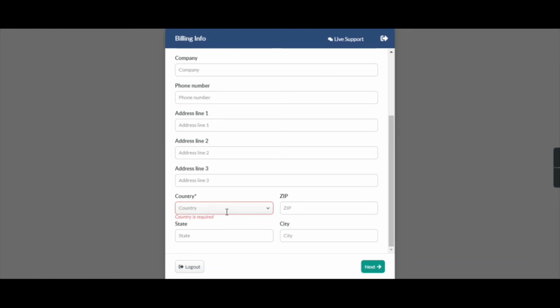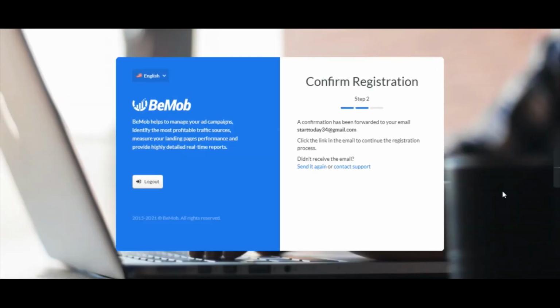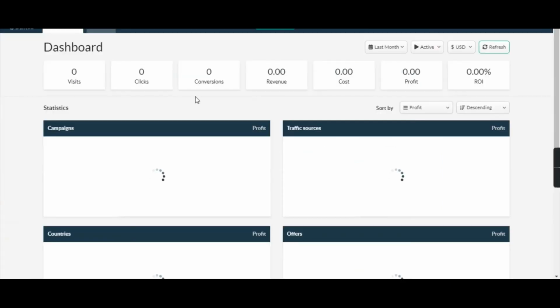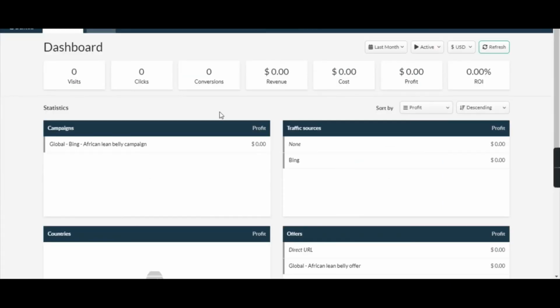So if you don't have a credit or debit card with you, as an alternative, go and check on YouTube. You would find many videos on how to make a payment or how to enter debit or credit card details and get successfully registered with software. Okay, you would find many alternatives. Please go and check. So once you have successfully signed up for Bemob, this is how the dashboard looks.